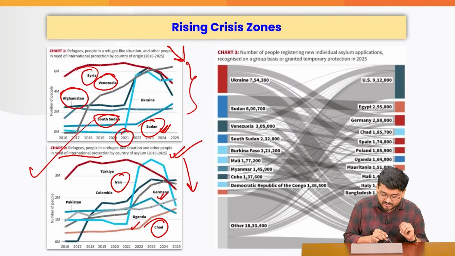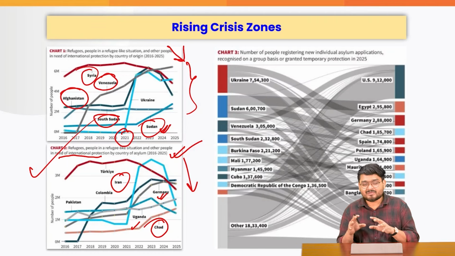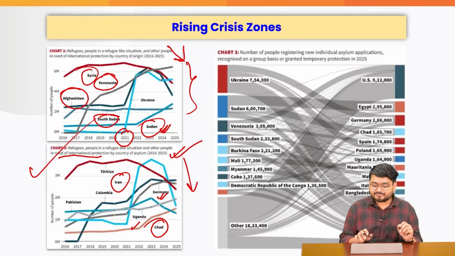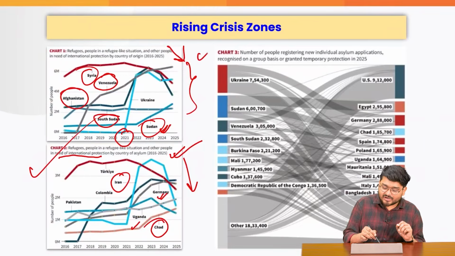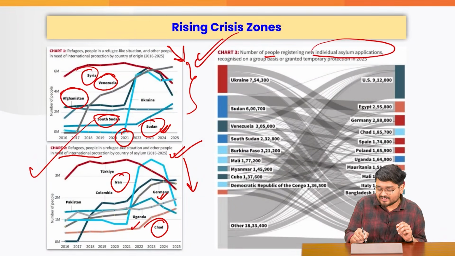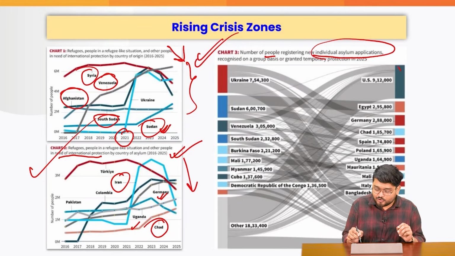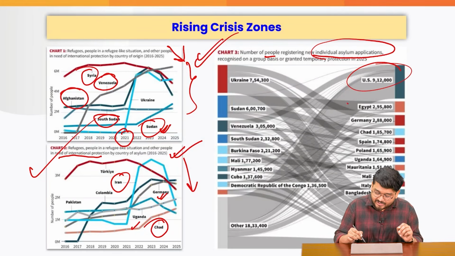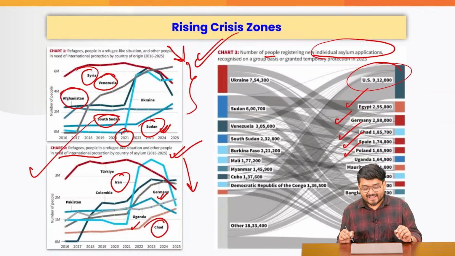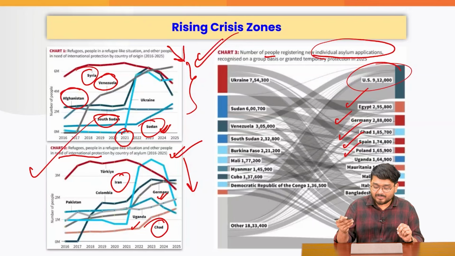Pakistan is also on the chart, where Pakistan in recent times has been in a decreasing phase, right? Now, if you see the number of countries, number of people actually registering for new asylum system, is where US is topping the list, followed by Egypt, Germany, Chad, Spain, Poland, etc. Right? And where are all these people coming from?